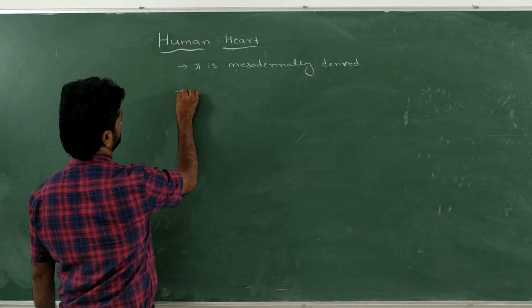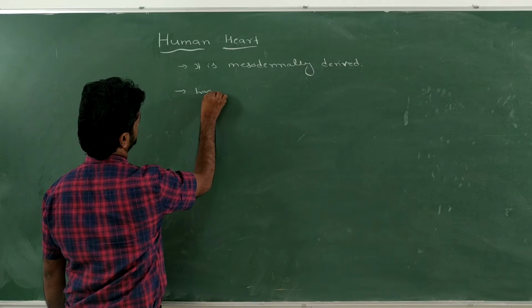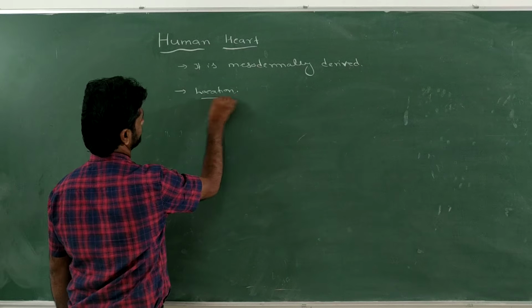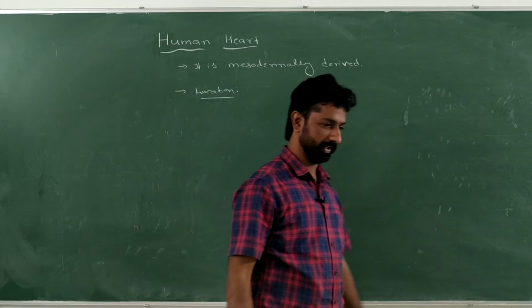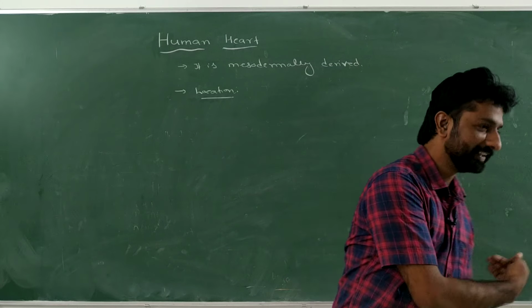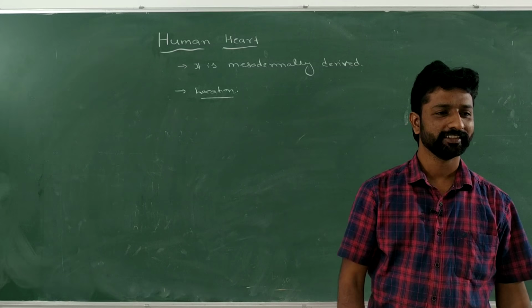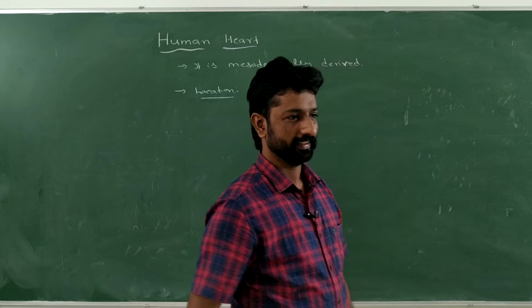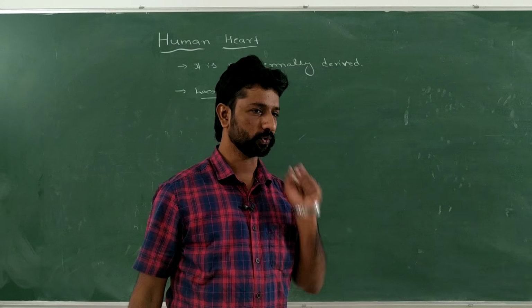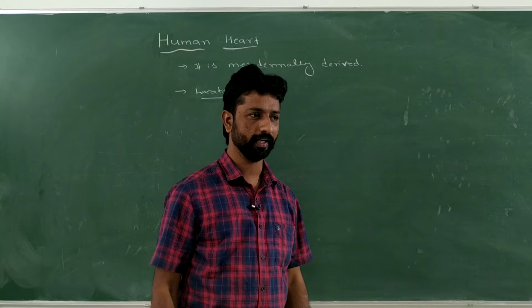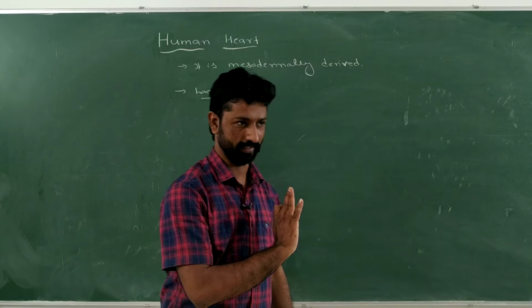And what is the location of the heart? Left side of the body. So it is present in the mid of the thoracic cavity and slightly tilted towards the left side.